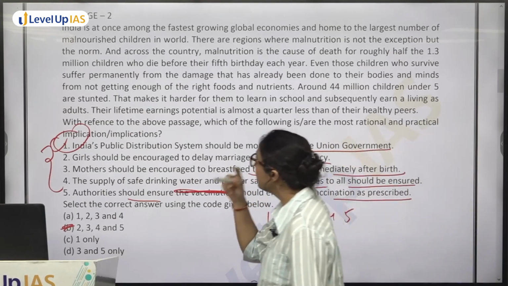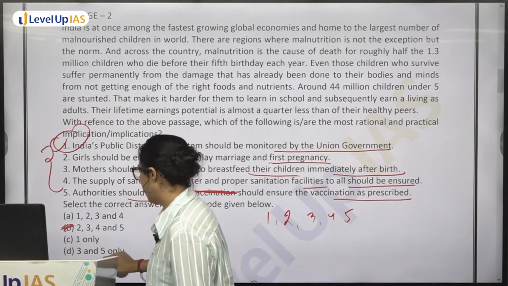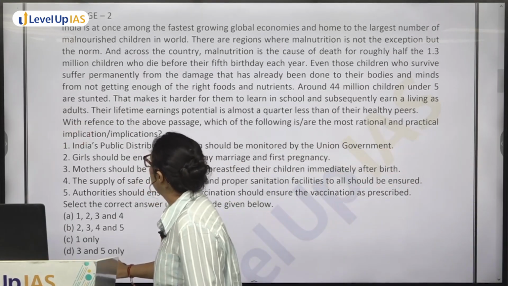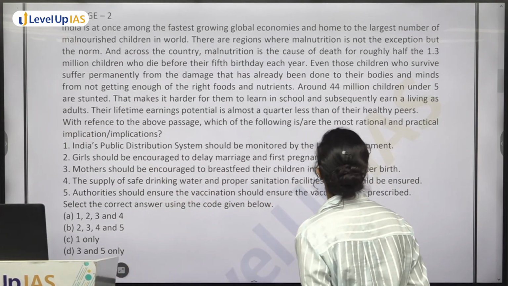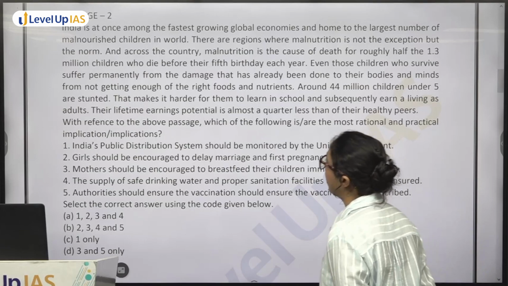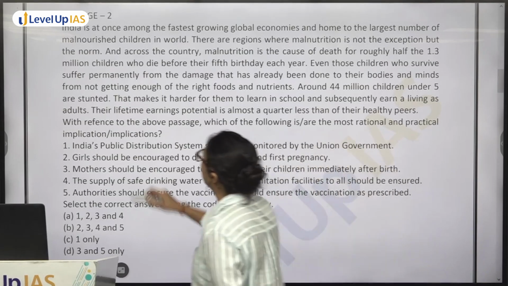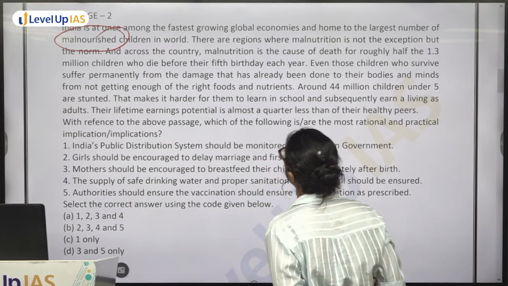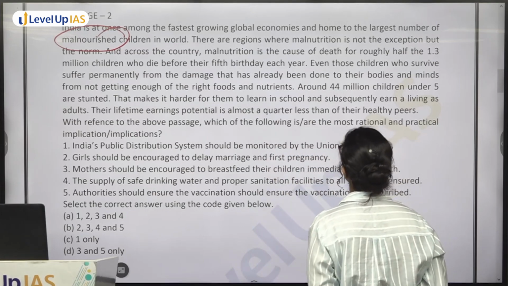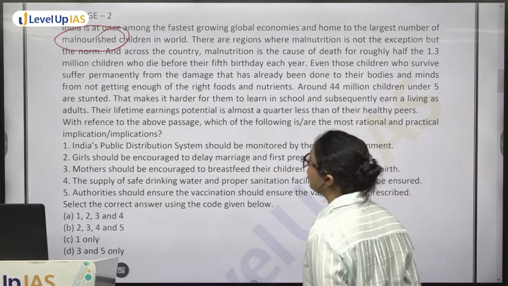Okay, so अब passage पढ़ते हैं. India is at once among the fastest growing global economies and home to the largest number of malnourished children in the world. देखो, so ये बता दिया, malnourishment is the issue. There are regions where malnutrition is not the exception but the norm.